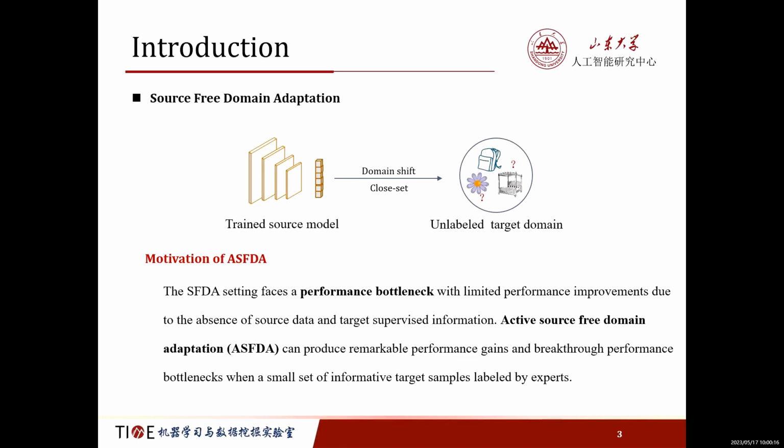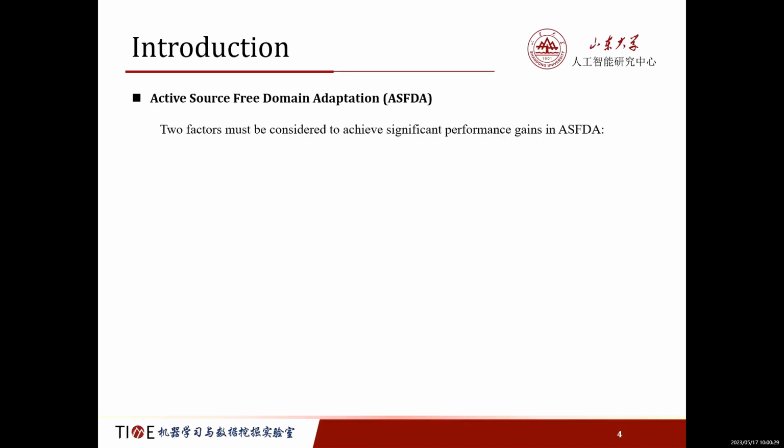Active source-free adaptation can produce remarkable performance gains and break through performance bottlenecks when a small set of informative target samples is labeled by experts.